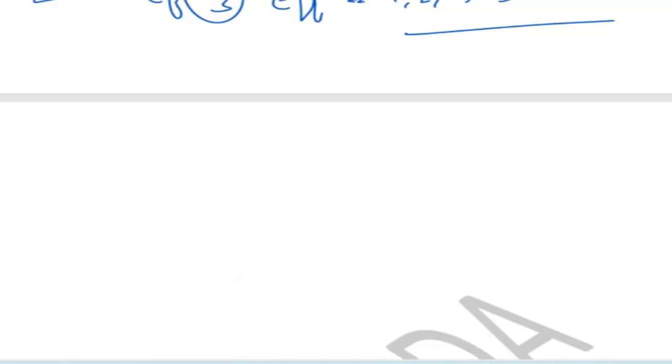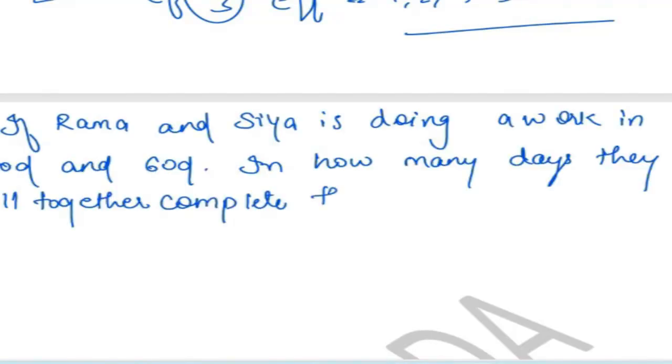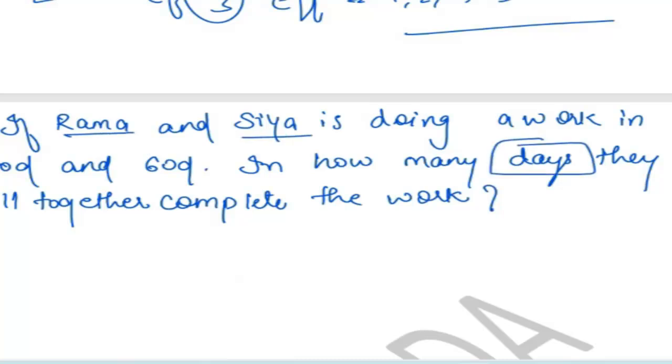See, again we have examples. Suppose Rama and Sia; tell me the correct answer. You have been given the data of Rama and Sia and you have to find out the total days. 30? 30? Yes, ma'am. Else? 20, ma'am. 20. Someone has said the answer will be 30 and someone is saying 20? Ma'am, it's 20. Yes, ma'am. Let's see.